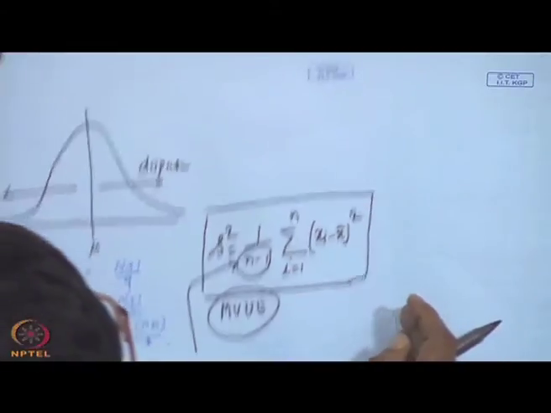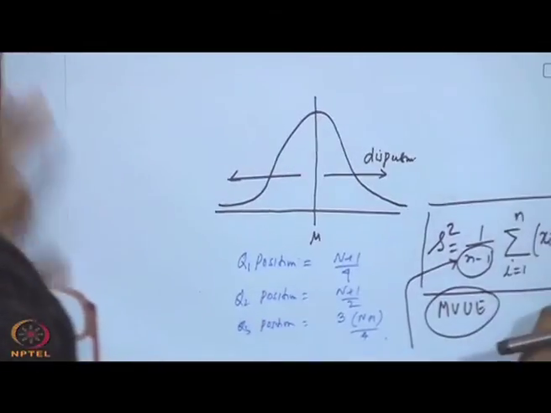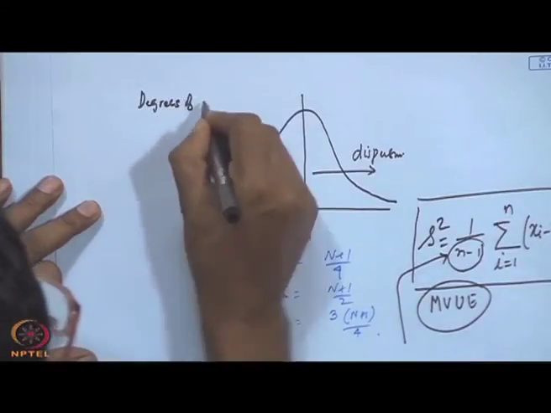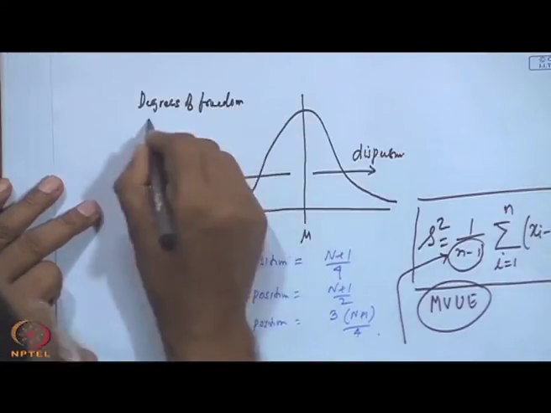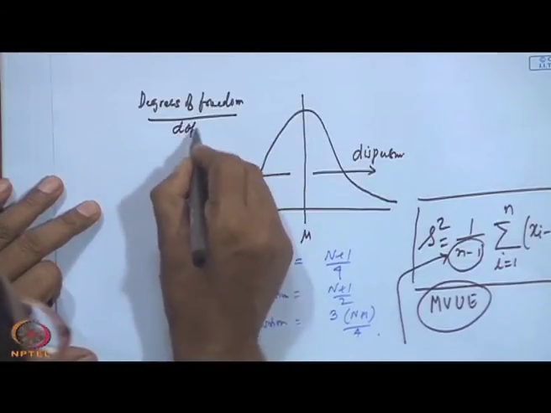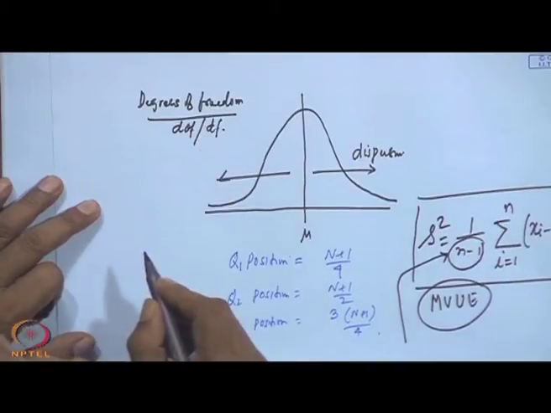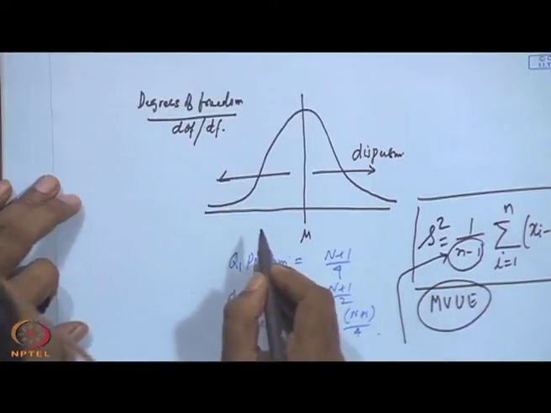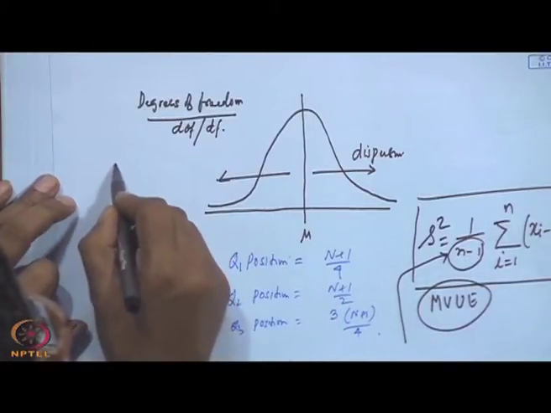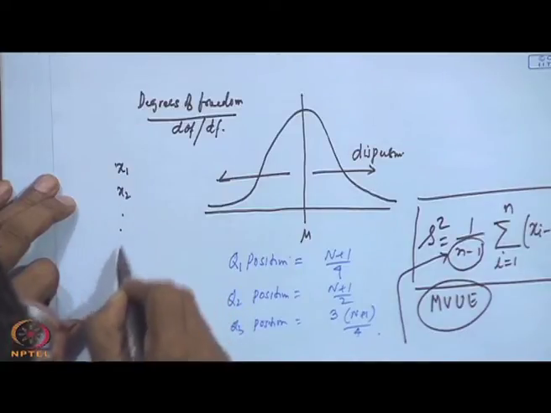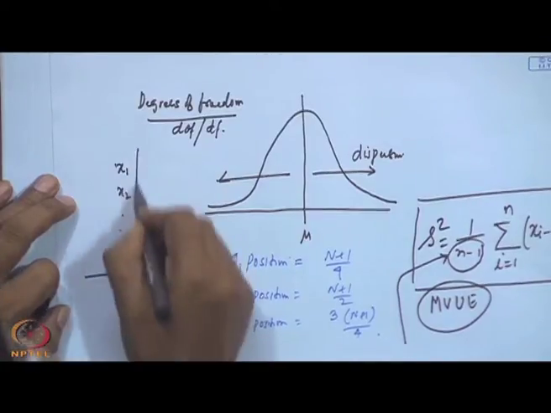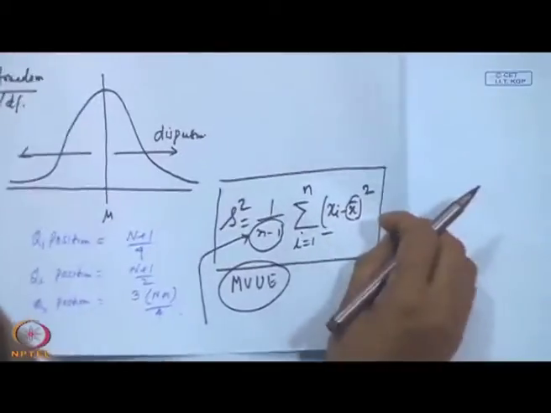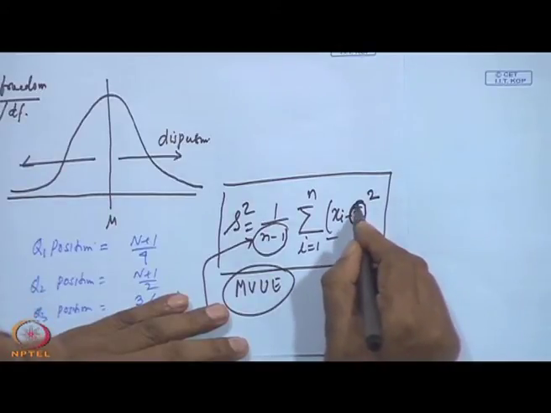Now, later on you will be discussing very frequently the degrees of freedom. Getting me? Degrees of freedom, we will be using DOF or DF. Now, see, in this case this n minus 1 is coming because of degrees of freedom, because you have n data points x1 to xn, and when you are computing this variance, you require x bar to be computed.